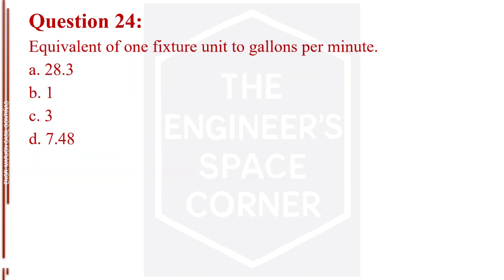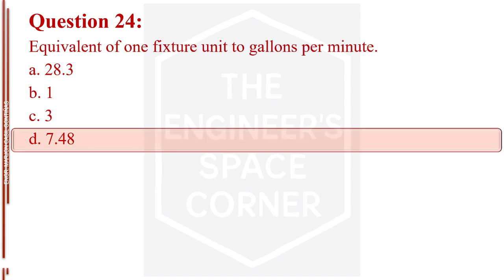Question number 24. Equivalent of 1 fixture unit to gallons per minute. Letter A, 28.3 gallons per minute. Letter B, 1 gallon per minute. Letter C, 3 gallons per minute. Letter D, 7.48 gallons per minute. The answer is letter D, 7.48 gallons per minute.